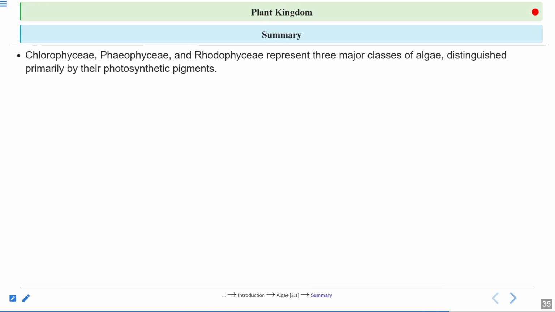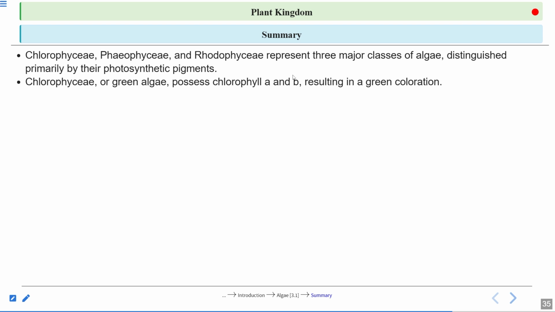Now we are having the summary of today's lecture, and we will have our DPP also today. Chlorophyce, Phaeophyce, Rhodophyce represent the major classes of algae, and you can distinguish them majorly on the basis of pigment. But there are some other characteristics just now we have seen in the table.